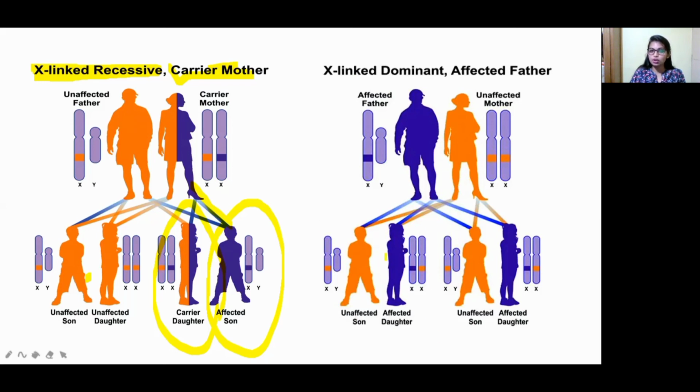But there is this daughter. If the mother were the carrier, only one child would be affected. But here the father is affected, so the X chromosome is transferred directly from the father to the daughter. So two daughters are also affected. The two sons are unaffected because they carry the healthy X gene from the mother. But for the daughters, one X gene is carried directly from the father, so these two daughters will be affected. This is X-linked dominant in the case of an affected father.